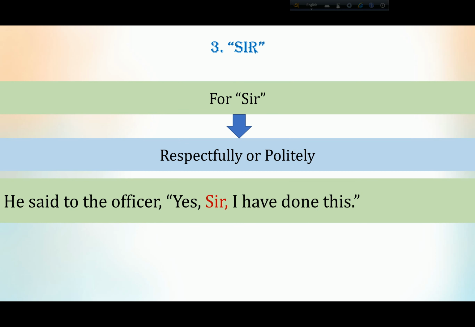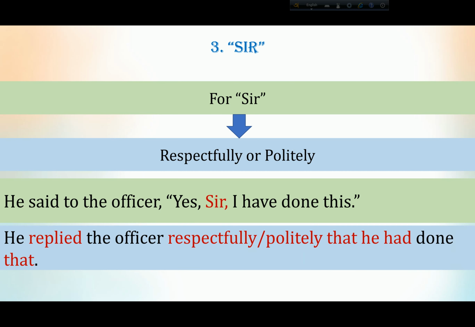For example, he said to the officer, "Yes sir, I have done this." So what will you use? He replied to the officer respectfully or politely that he had done that. So what did we change here? Just added respectfully or politely for "sir". For "yes", like the previous example, replied. For "I" it will be he. For "have" it will be had, because present perfect will be past perfect, and for "this" it will be that. So it is very easy to understand. You just have to add respectfully or politely.